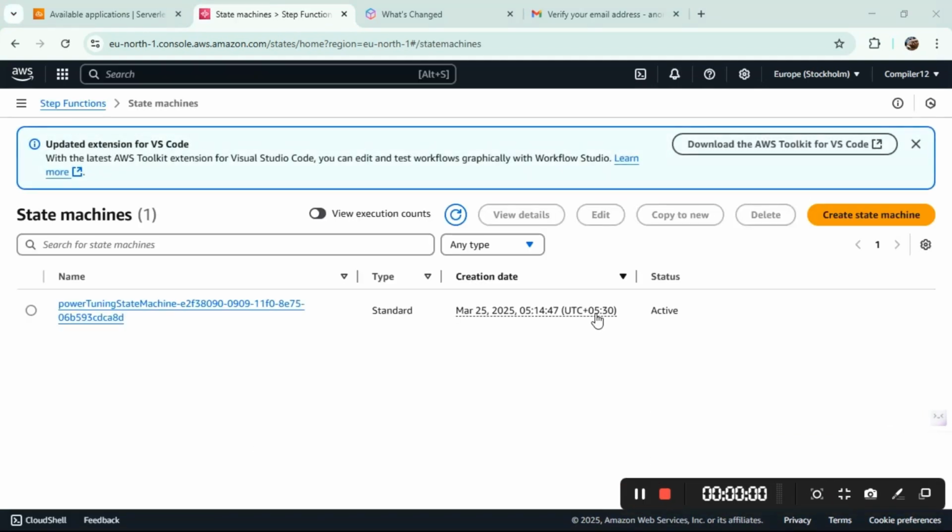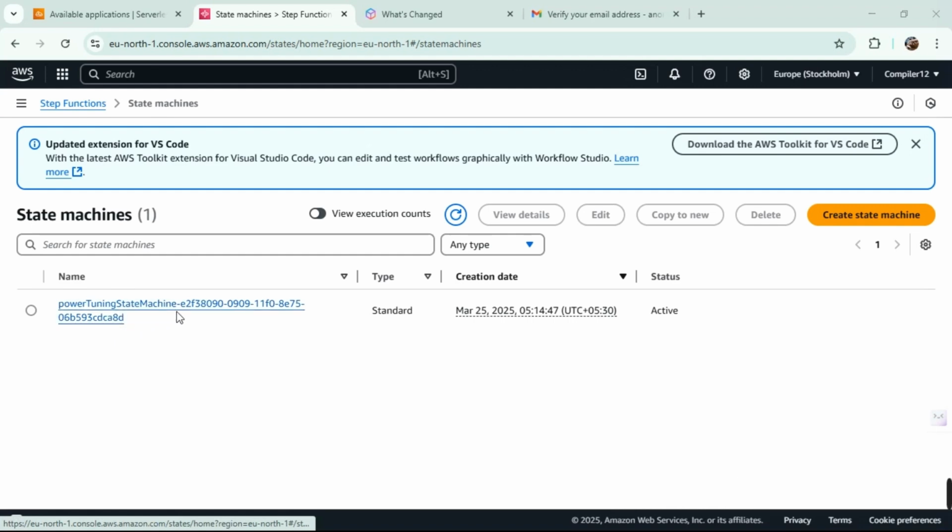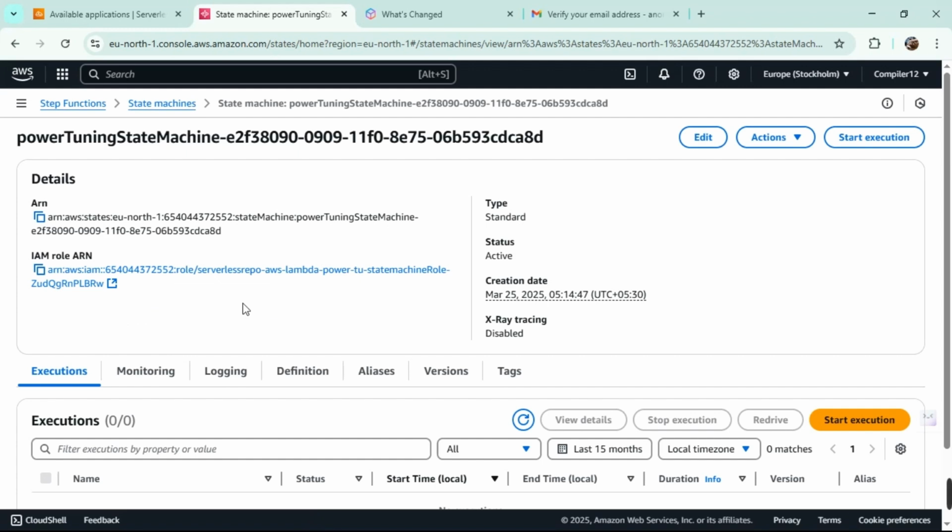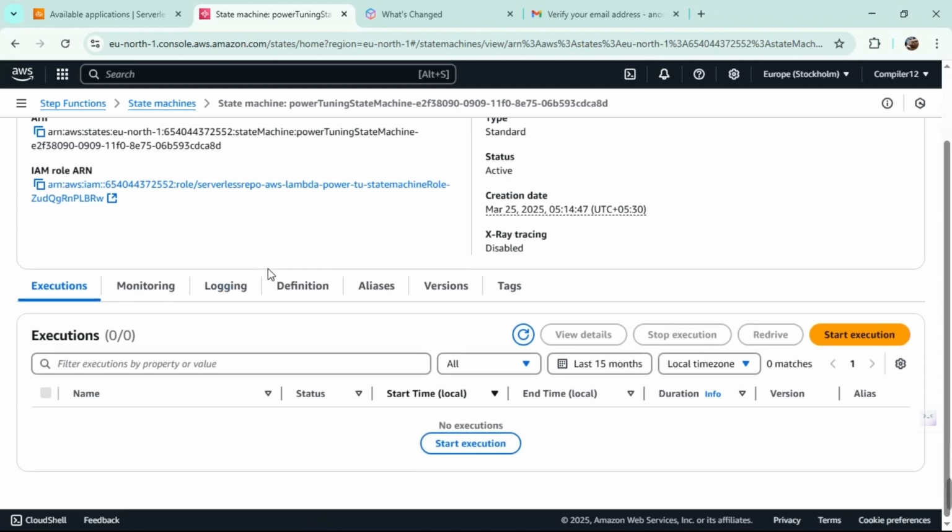Well, the free trial is about to end. Let me get you another one. See here, we will be having this one. As you can see, power tuning state machine. Just go into this. Yeah, we will be having this, right?